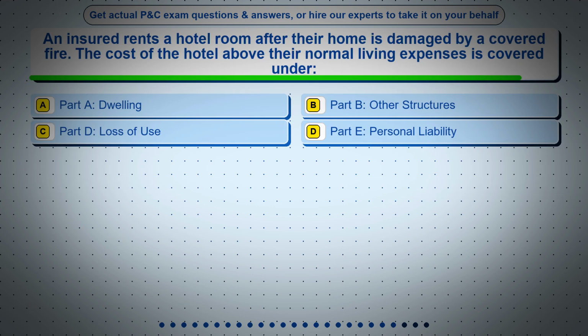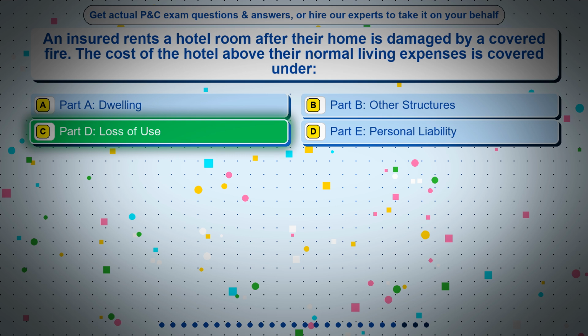Question 22. An insured rents a hotel room after their home is damaged by a covered fire. The cost of the hotel above their normal living expenses is covered under option A, Part A, dwelling, option B, Part B, other structures, option C, Part D, loss of use, option D, Part E, personal liability. The correct answer is option C, Part D, loss of use.